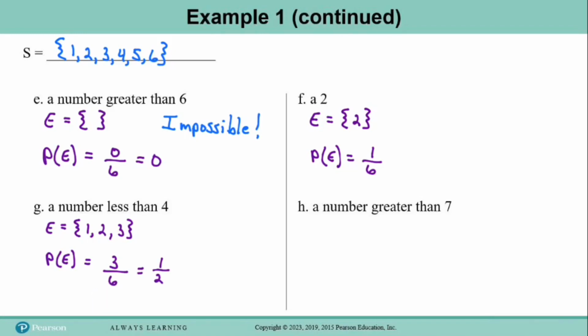And for part H, the probability of rolling a number greater than 7, first we need to list all of the outcomes in the sample space that are greater than 7, and of course there are none, so set E contains 0 elements. And then the probability of rolling a number greater than 7 would be the number of elements in set E, which is 0, divided by the number of elements in the sample space, which is 6. And so the probability of rolling a number greater than 7 is 0.